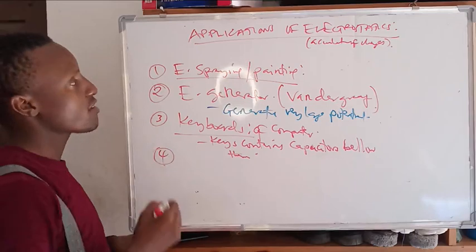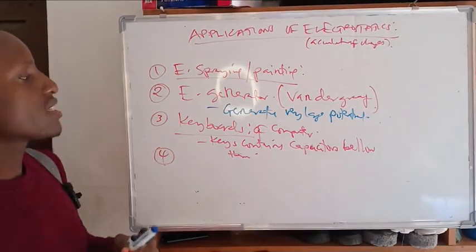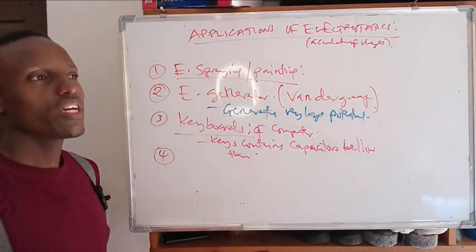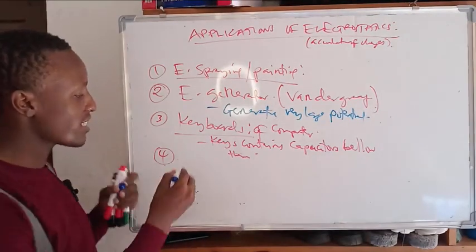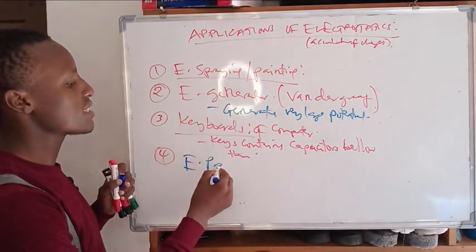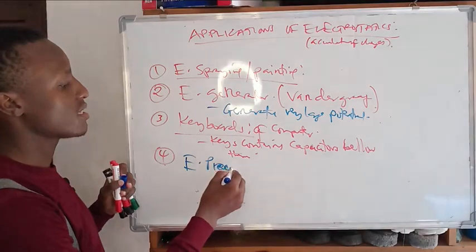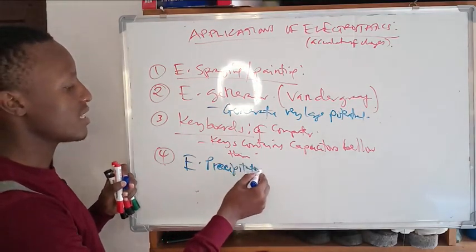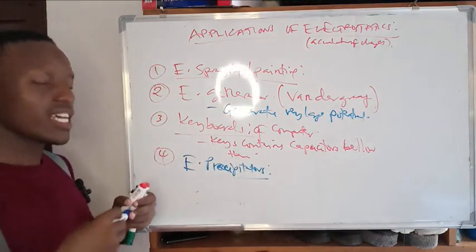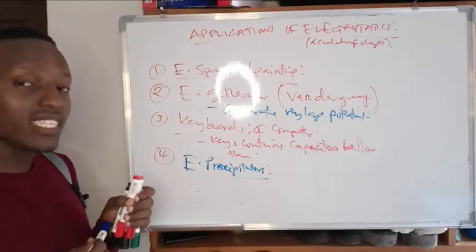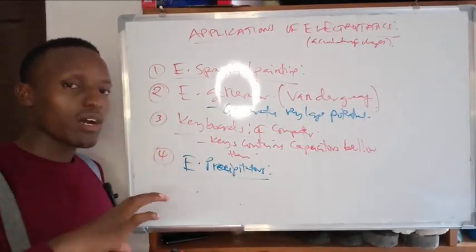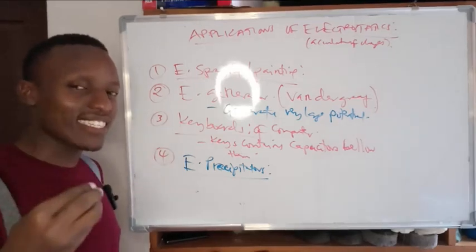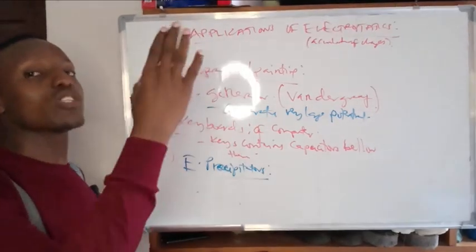The fourth thing, one of the applications also, is about the electrostatic precipitators. Najua bana, this electrostatic precipitator is actually the system by which the waste gases pass through pipes.